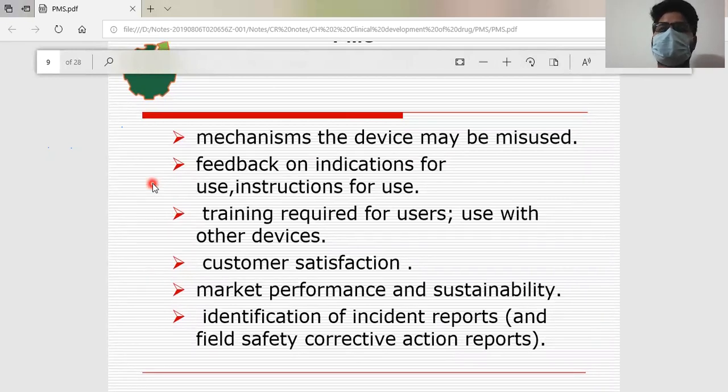Next, feedback on indications for use and instructions for use. Whenever you give indications for how to use a device, sometimes patients will not understand it, so any feedback on it. Next, training requirements for users, use with other devices, customer satisfaction, market performance and suitability, sustainability.